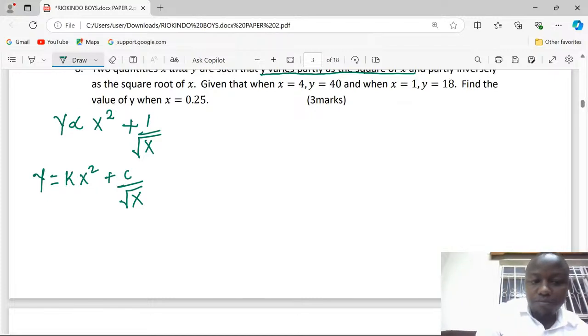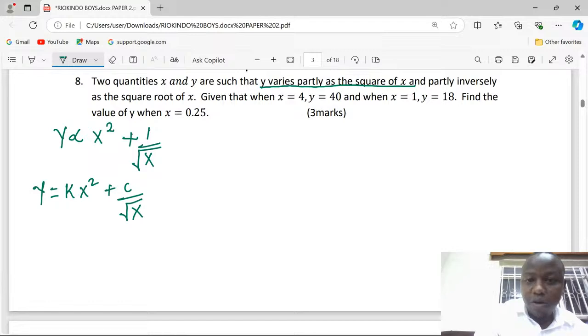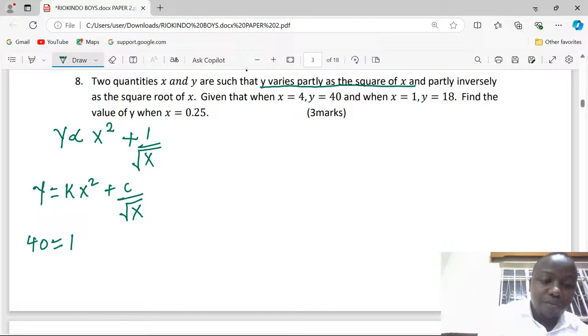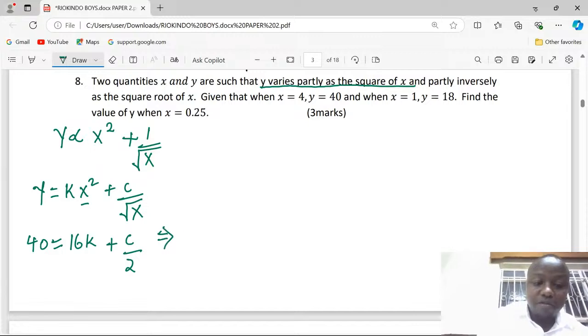We can now talk of a few substitutions. When x is 4, the value of y is 40. So from that, we can get an equation, right? Whereby we will say y is 40 equals, when x is 4, so squared, we get 16k plus c out of the square root of 4, which is 2. And from such an equation, we can multiply through by 2, by the way, for us to have 80 being equivalent to 32k plus c. Let's call it equation 1.